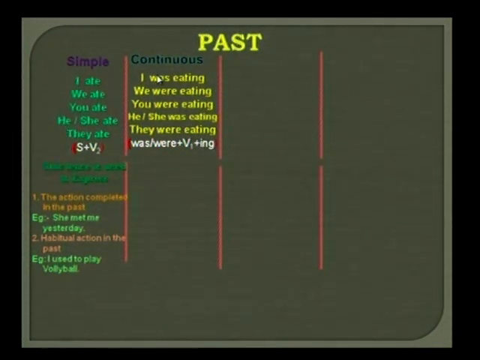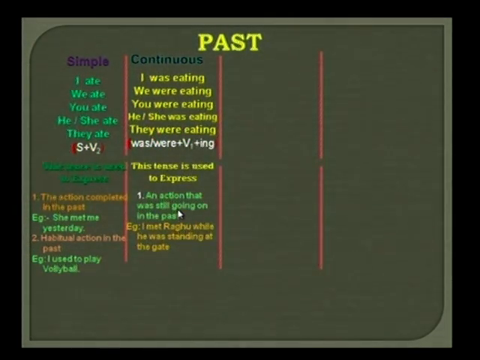So, in this tense, see here: I was eating, we were eating, you were eating, he or she was eating, they were eating. And here, friends, just for the third person singular we got "was", and for the rest we got "were", because it is a singular one, no.